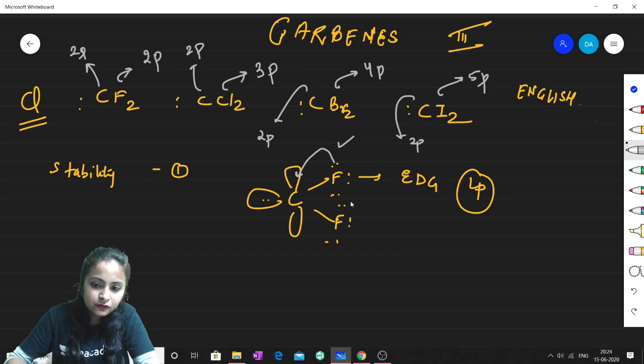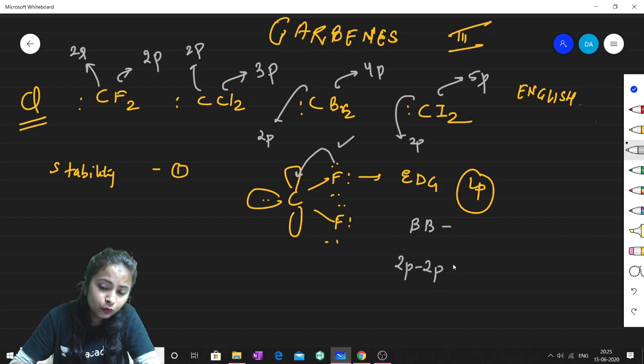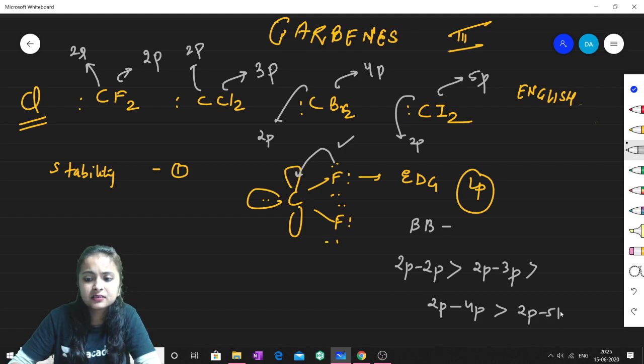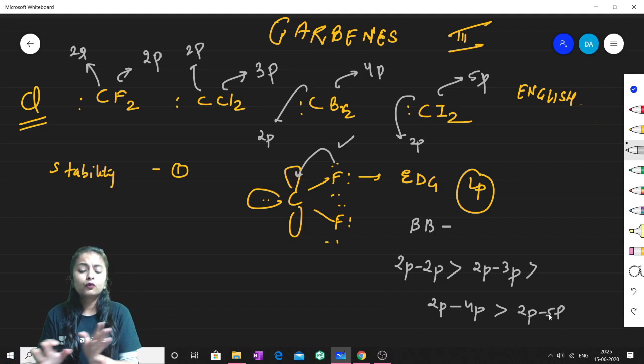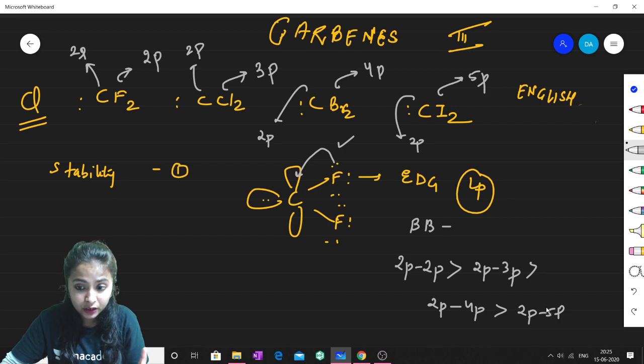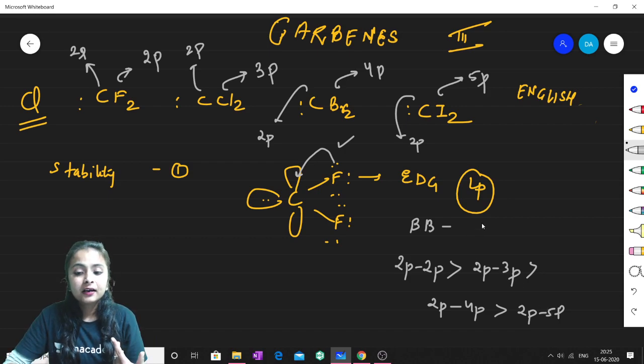Fine. So if I write the order of back bonding, the overlap is most for 2p-2p. Then we have 2p-3p because of the orbital size, then 2p-4p, and then 2p-5p. This is the overall order of back bonding, or you can say the order of overlap.